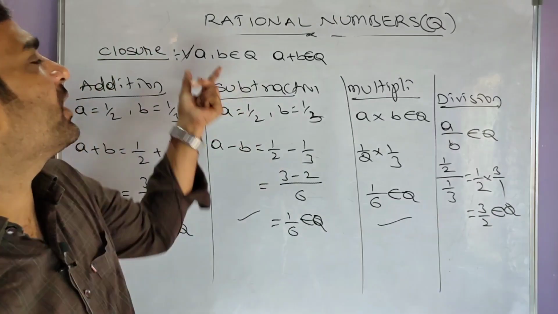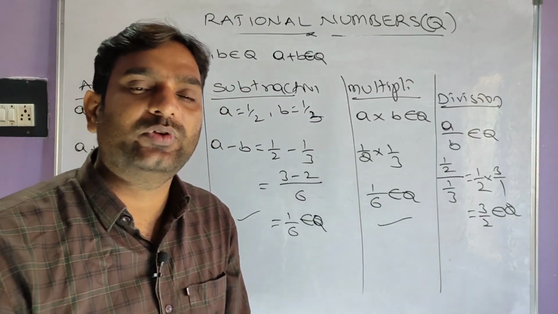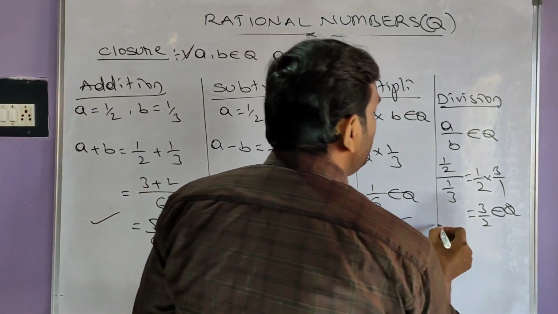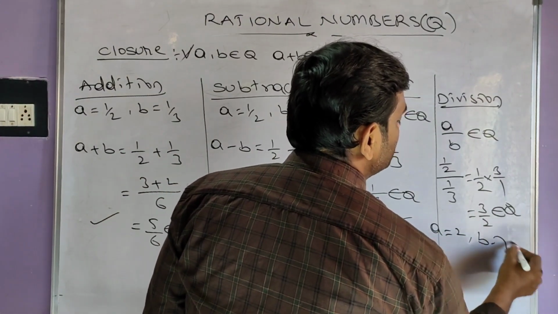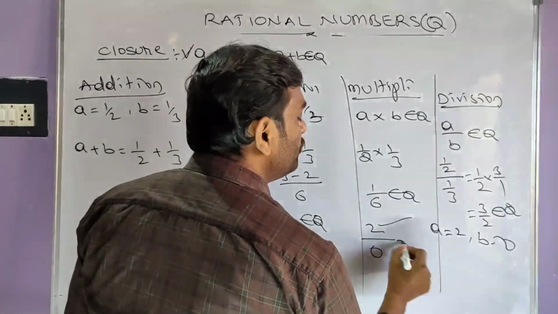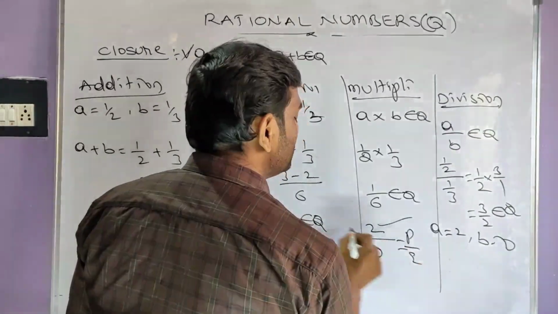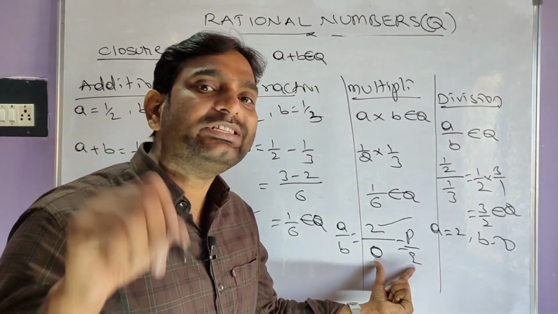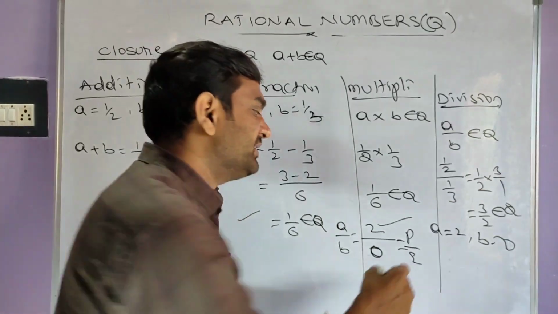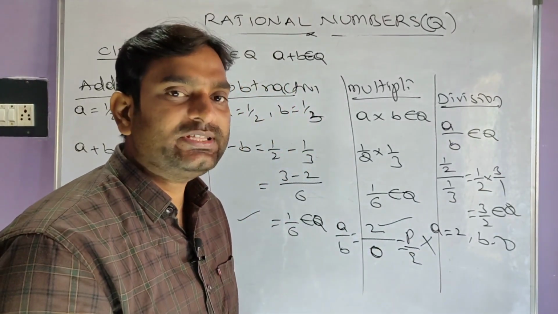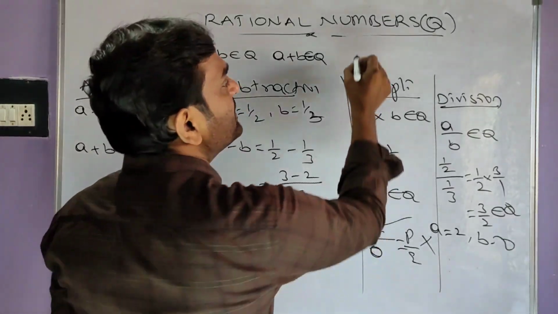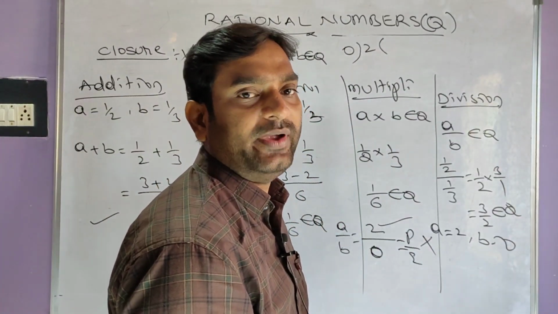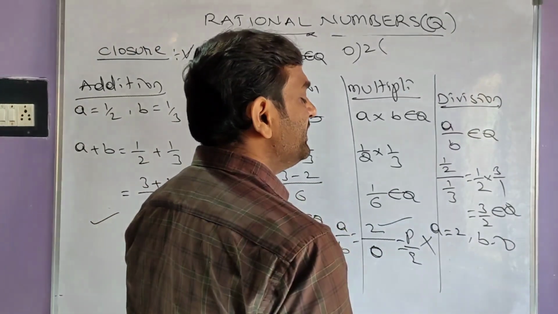But here the condition is for all a, b belonging to rational numbers. We have to check for all numbers. It should be satisfied for all rational numbers. Let me take b value as 0. A value 2 and b value 0. Then a by b is 2 by 0. It is in the form of p by q, where q is equal to 0. If q is equal to 0, is it a rational number? No, it's not a rational number. 2 by 0 is not a rational number. Why? Because dividing 2 by 0 is not defined. So 2 by 0 is not a rational number.